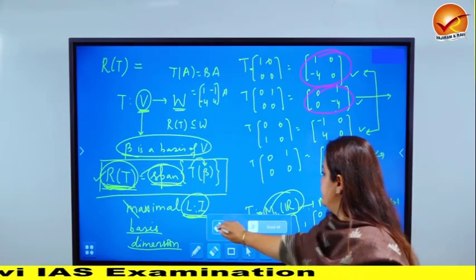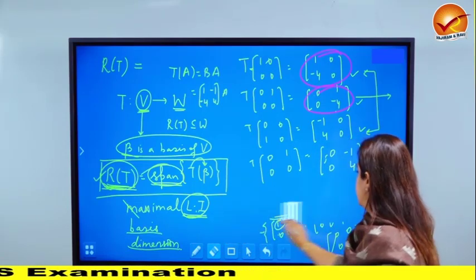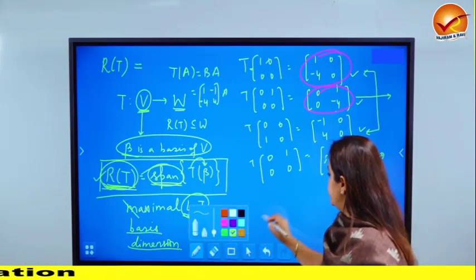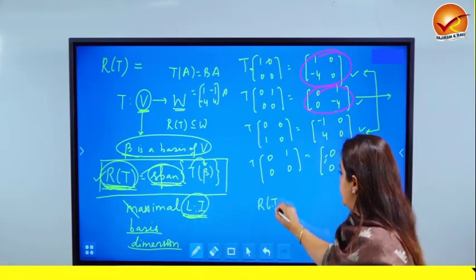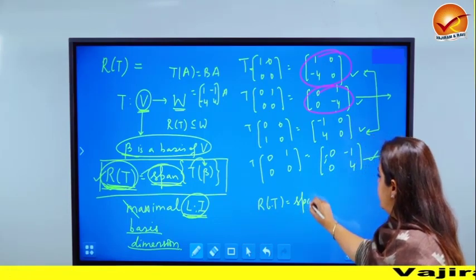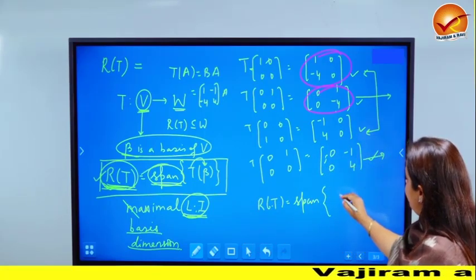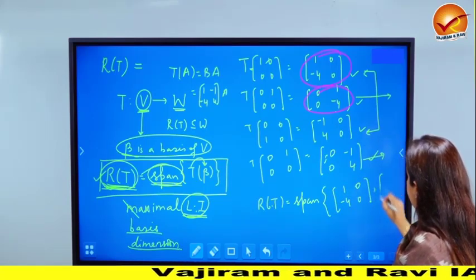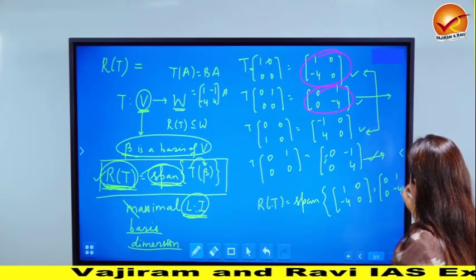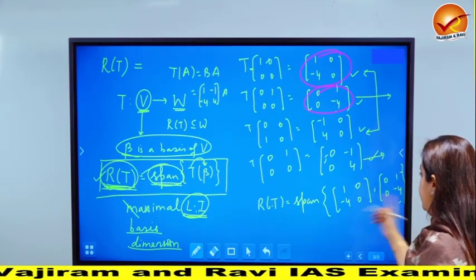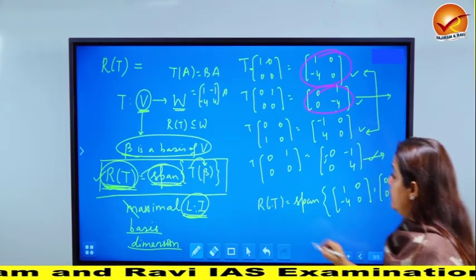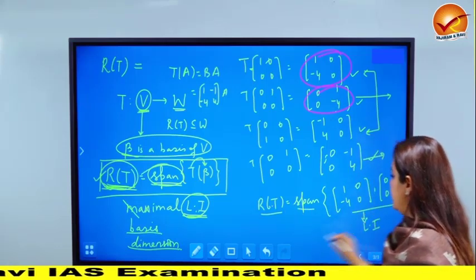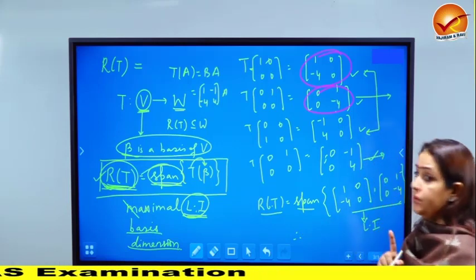Therefore, what do we get? I'm just quoting the result now: RT will be nothing but the span of, first you can write down all 4 of them, but then you delete the ones which are dependent. These, if you see, are clearly independent of each other because they are not scalar multiples of each other. So RT is spanned by these two, and these two are clearly linearly independent, therefore they constitute a basis.